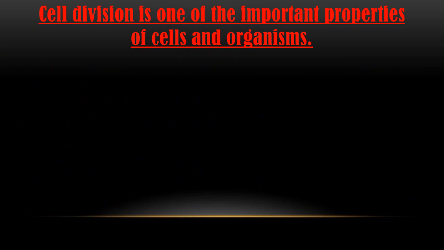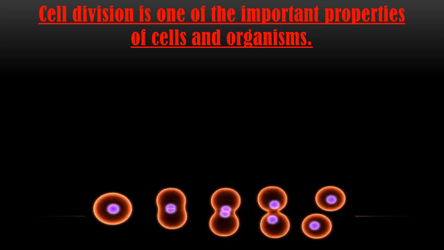Okay, the next question is: cell division is one of the important properties of cells and organisms. Cell division is a process by which a multicellular organism can be achieved from unicellular organisms. Here you can observe how one cell is divided into two new cells. The two new cells are called daughter cells, and this process of cell division takes place with the help of meiosis and mitosis. You can go through that video. I will put the link in the description box.